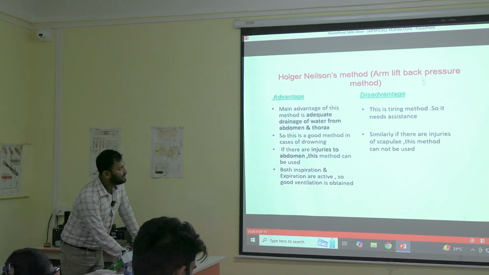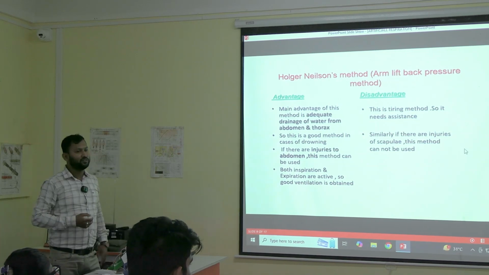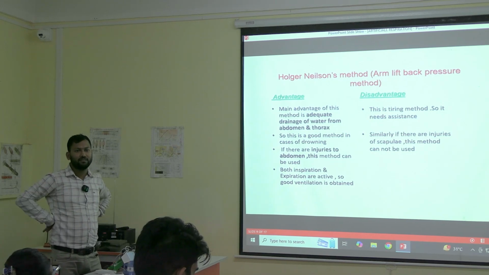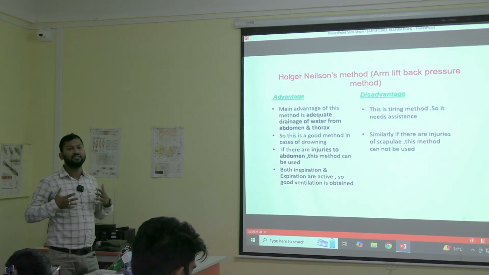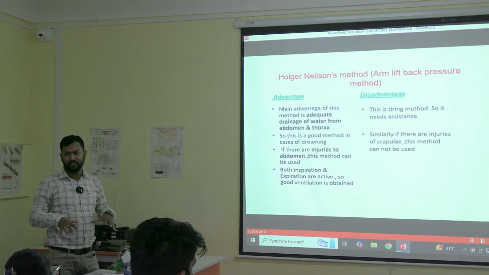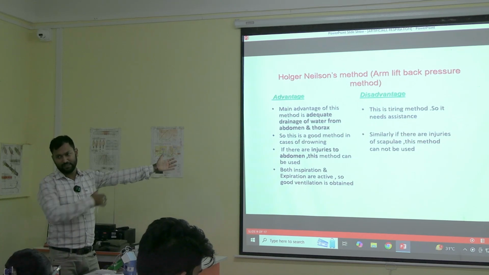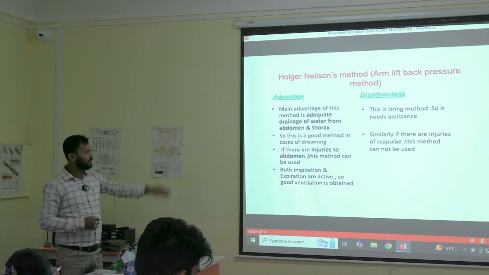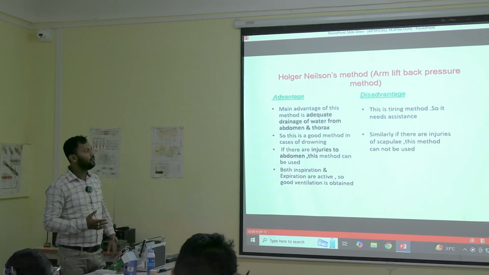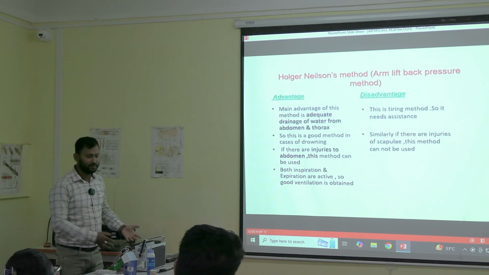Similarly, if there are injuries in the scapula, this method can be used. This is common sense only, because if someone has injuries in the scapula or in the thorax, then we cannot press it. For that we use the previous method, as I already told you. So in those cases of injury in the scapula or in the thorax, we cannot use this method.